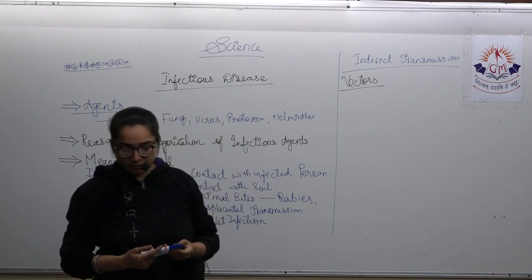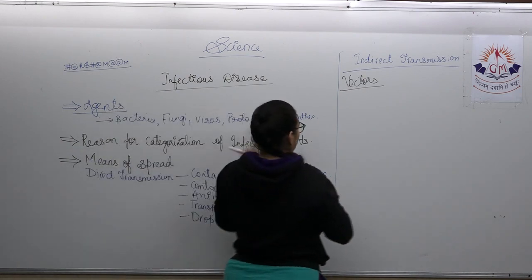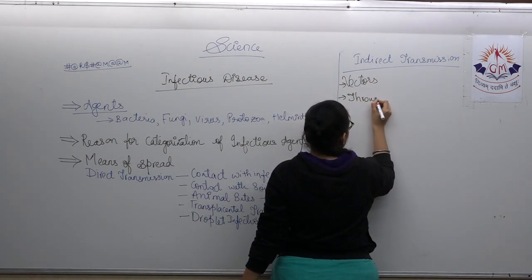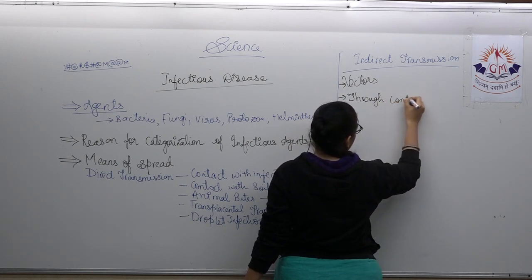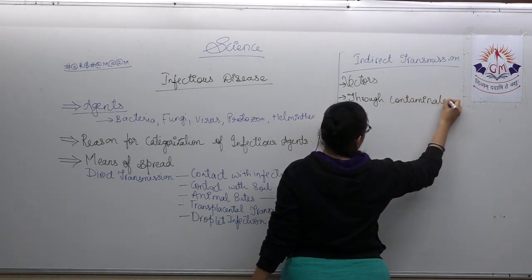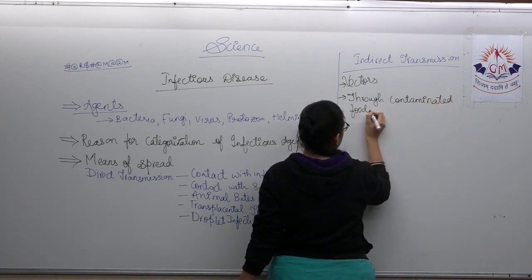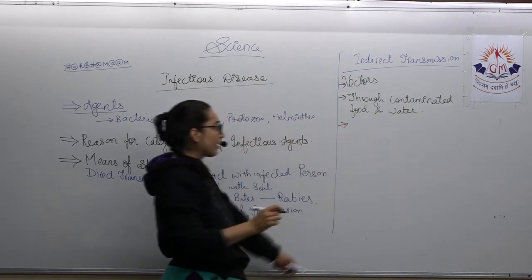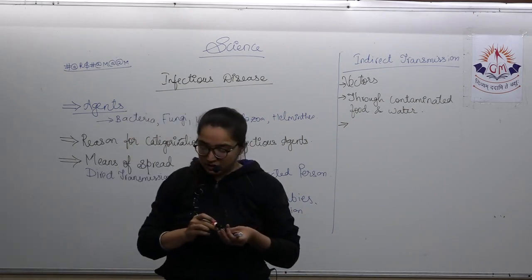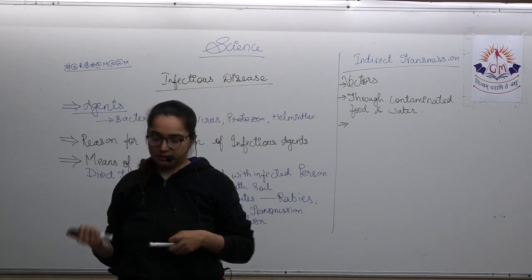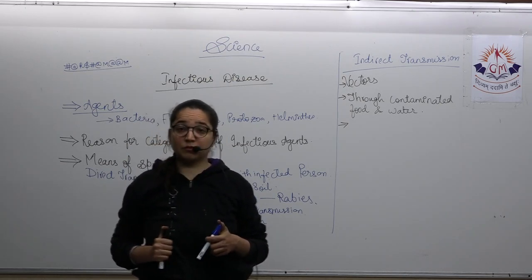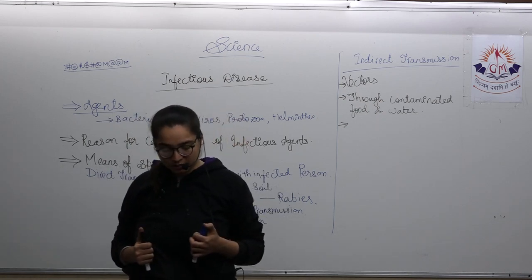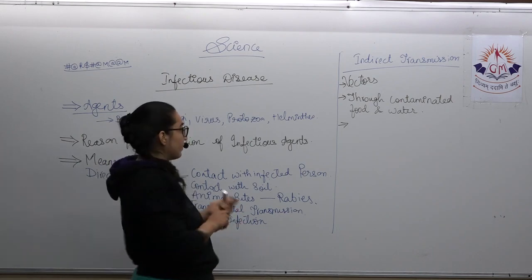Next is through contaminated food and water. If at all any stale food is eaten, then there is a possibility that the person may have the problem. A few examples are cholera and diarrhea, all of which are caused by the consumption of contaminated food. Next is airborne disease.